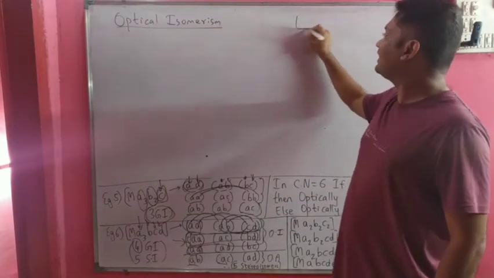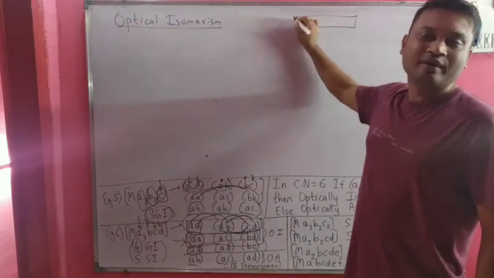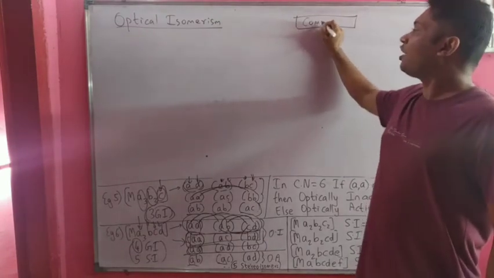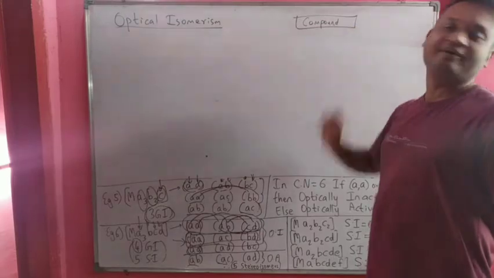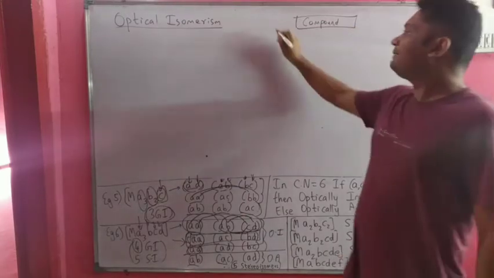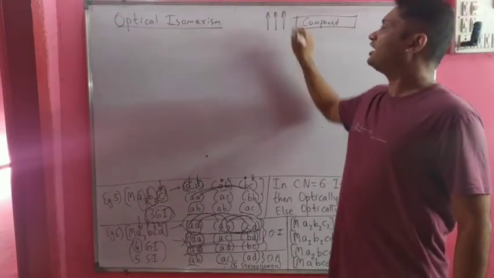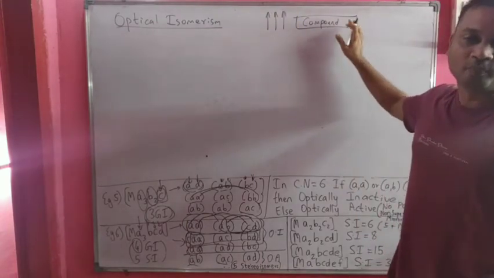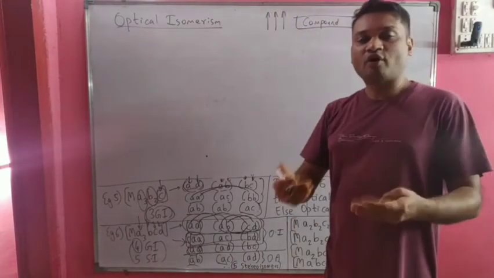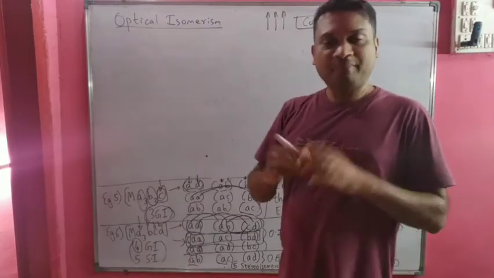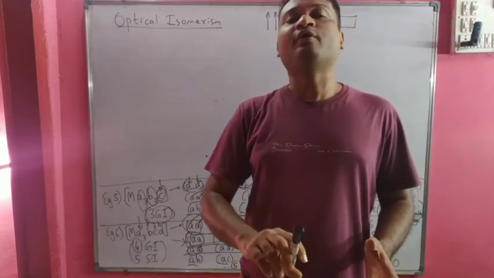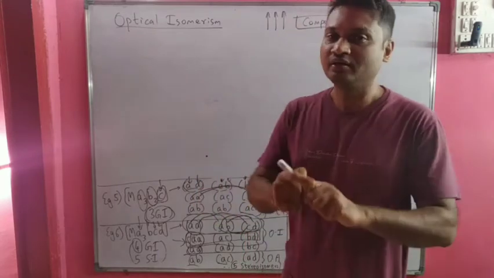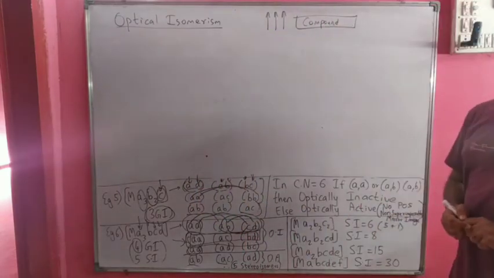Suppose we have a glass tube which is known as polarimeter tube. In it, I take the coordination compound in liquid form and I pass plane polarized light through one side of the polarimeter tube. Now, what is plane polarized light? Plane polarized light is the light whose vibrations are only in a single plane. So we have taken plane polarized light.